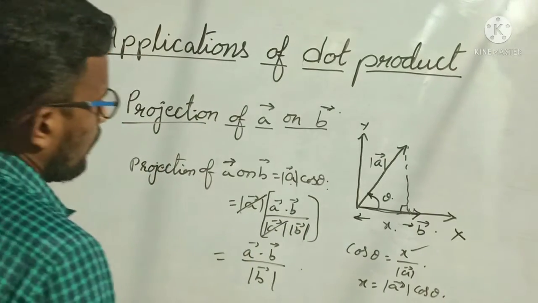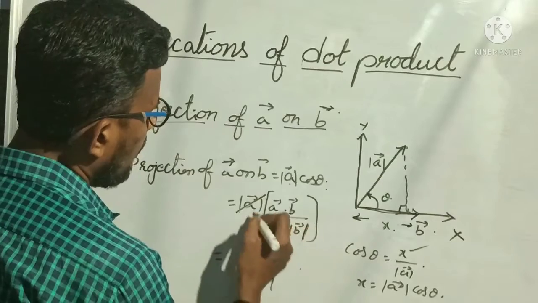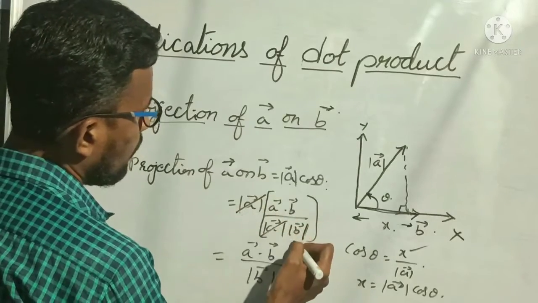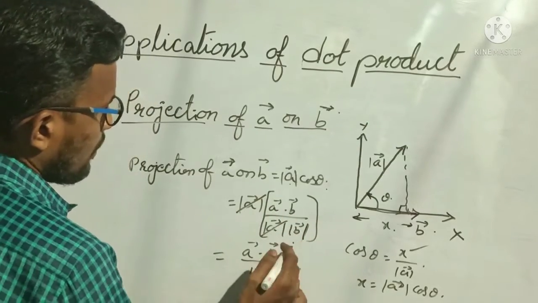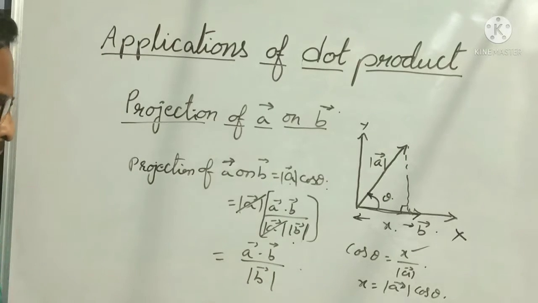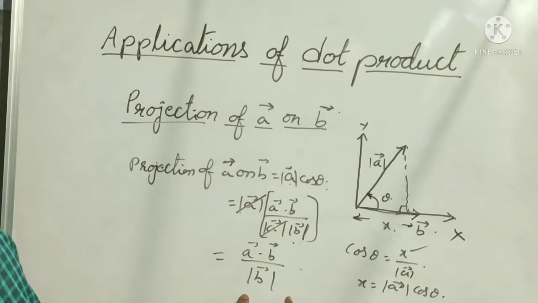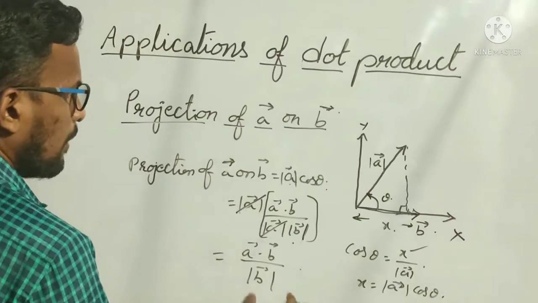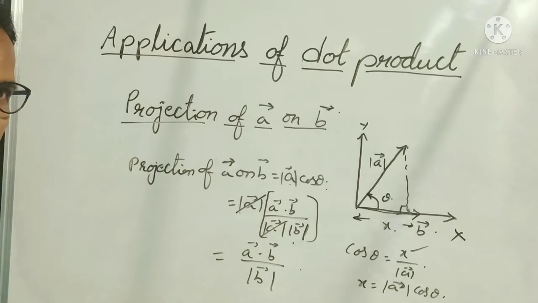That's why when I substitute here, modulus of A bar and modulus of A bar get cancelled. My value is A bar dot B bar by mod B bar. Understood? This is the value of projection of A bar on B bar. Everybody understood? Okay. Still anyone has any doubt?